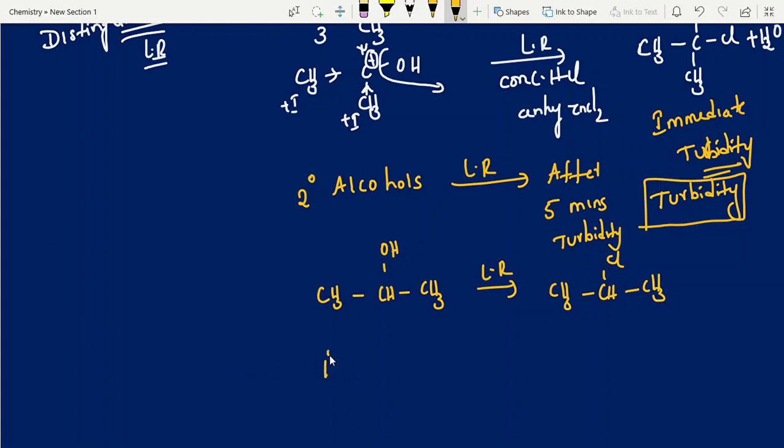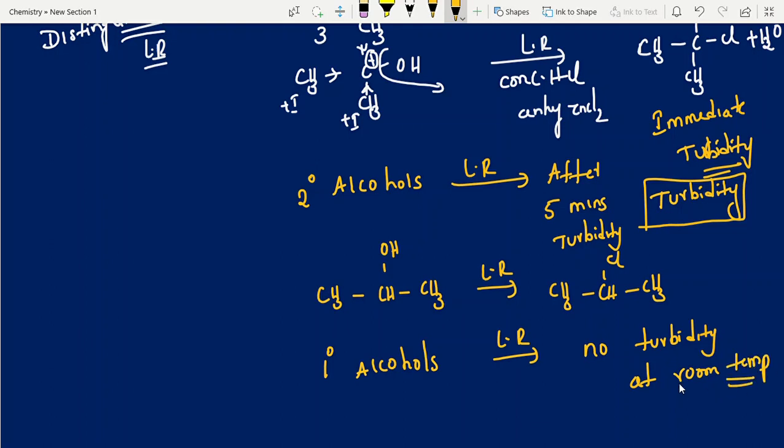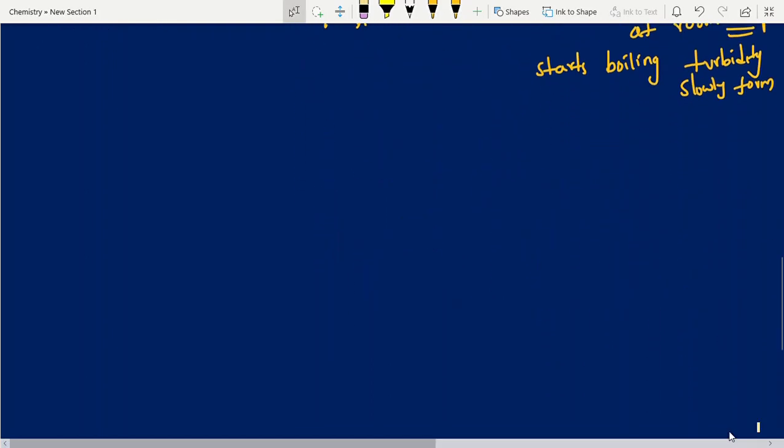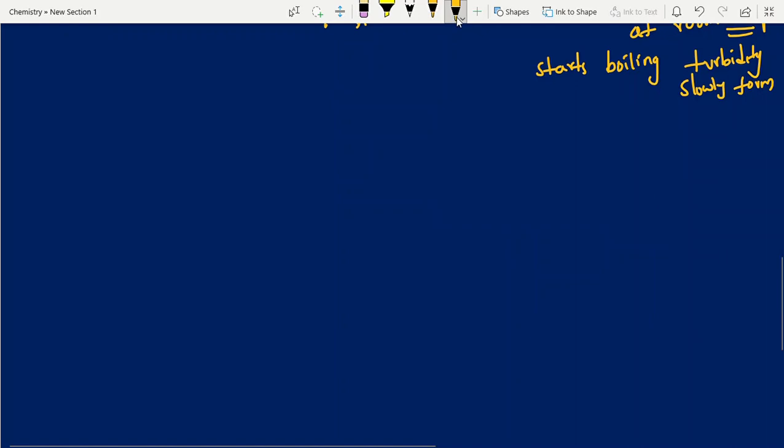Okay, next, primary alcohol. I showed the primary alcohol reaction above. There is no turbidity at room temperature. Start boiling, and turbidity forms. Turbidity slowly starts. That's it. Clear?